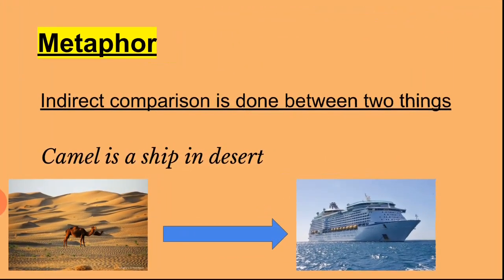The next one is metaphor. In metaphor figure of speech also, we do comparison, but this comparison is indirect comparison. So indirect comparison is done between two things. See the example. Camel is a ship in desert. So comparison is done between camel and ship.